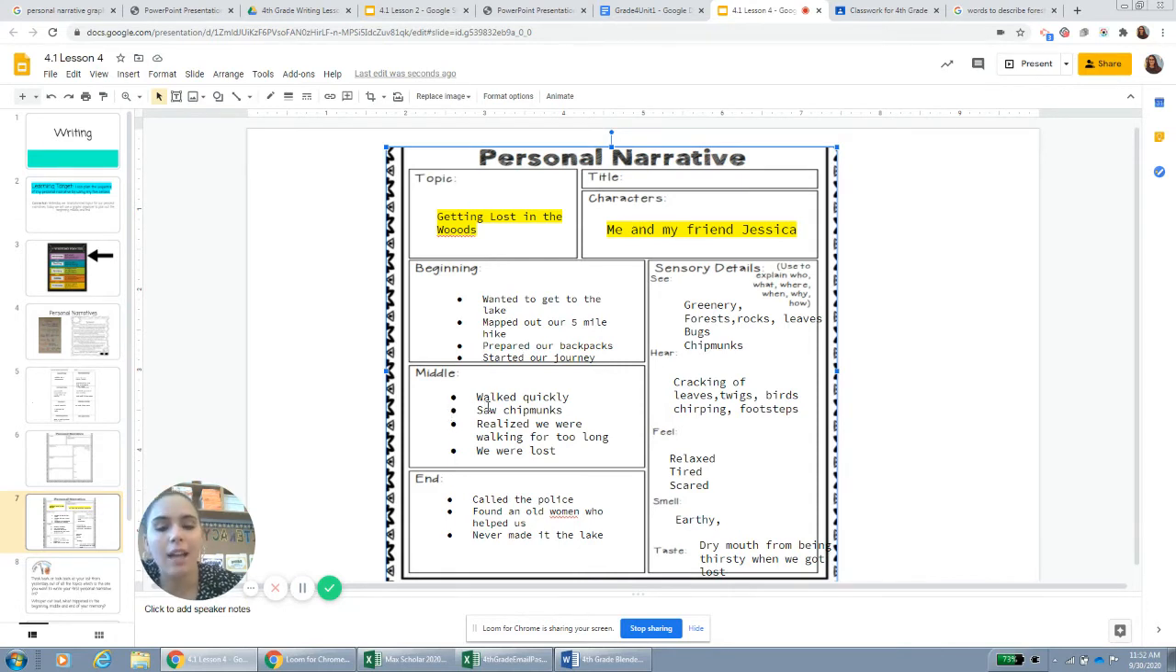In the middle, I just remember we were walking quickly. We saw chipmunks. We realized we were walking for too long. We were hiking for too long. And that's when we realized we were lost. That all happened in the middle.